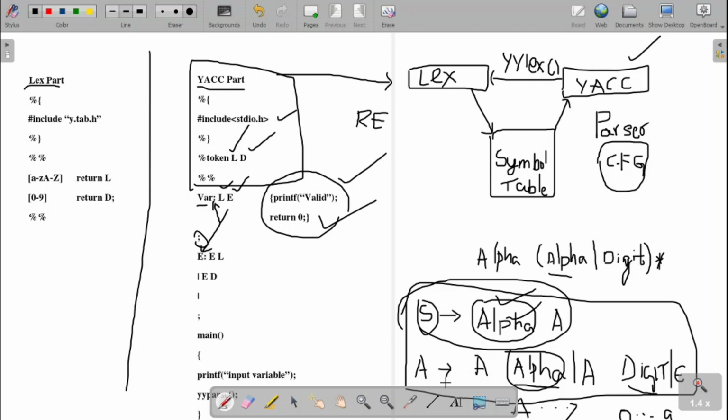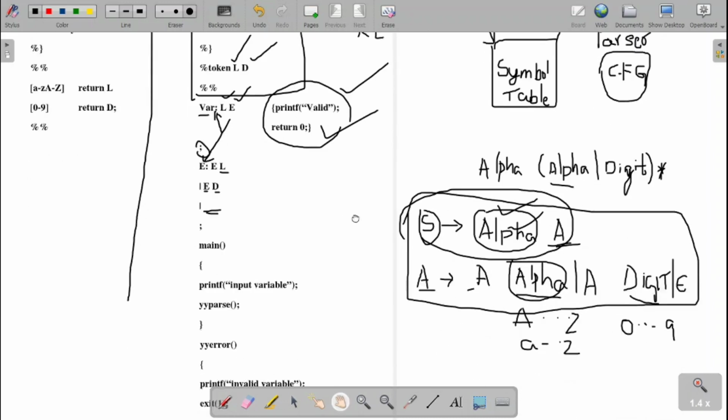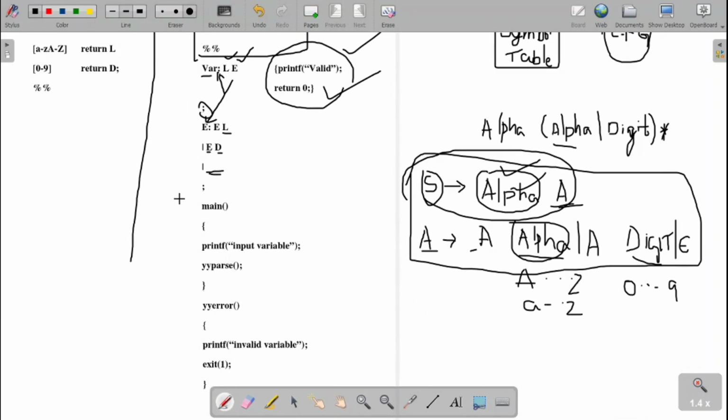Now let us go to this E. E is nothing but our A. A is A followed by a letter, or A followed by a digit, or epsilon. So E is E followed by the letter, or E followed by the digit. Epsilon means nothing, so that's why I have not written anything over here. Then I will end that grammar. Here we missed the rule section, so we should end the rule section over here.